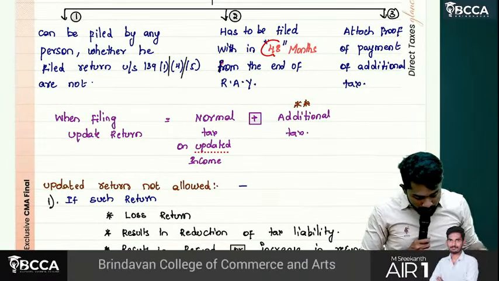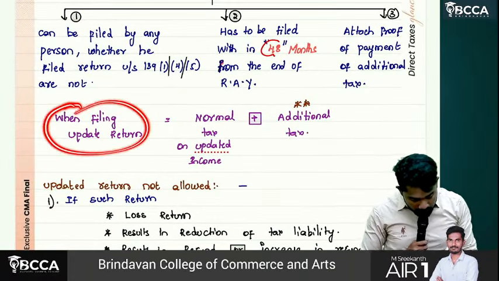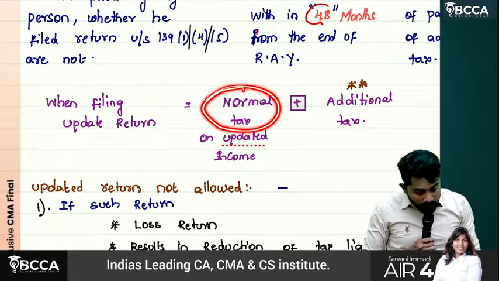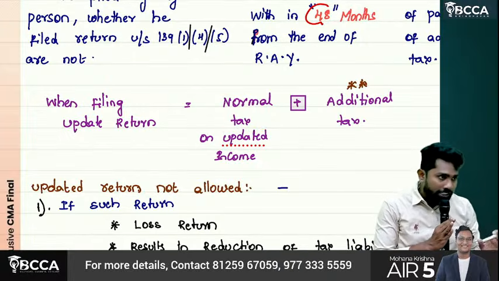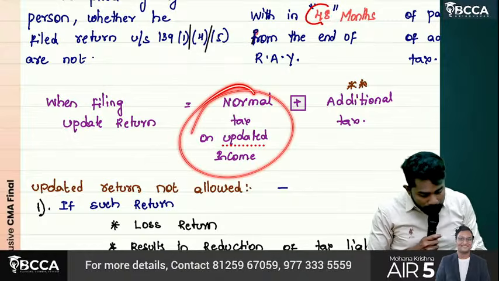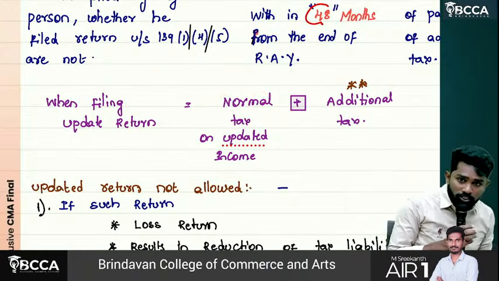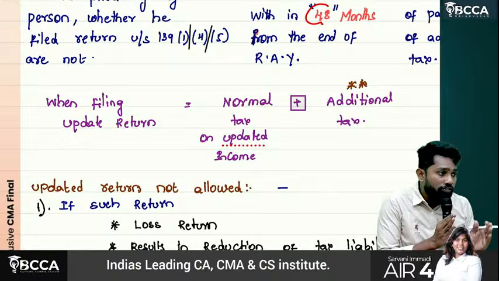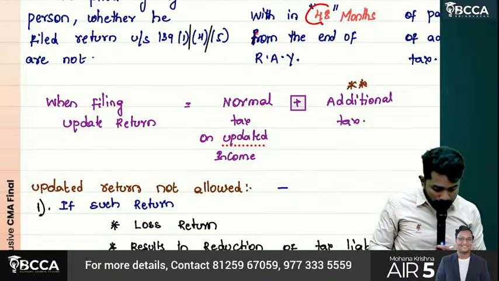See, when filing an updated return, normal tax, whichever is applicable on the updated income, has to be paid. Plus you should pay additional tax also. It is not enough if you just pay the normal tax applicable. Okay.